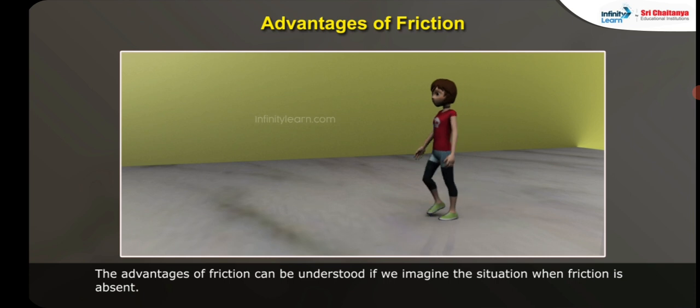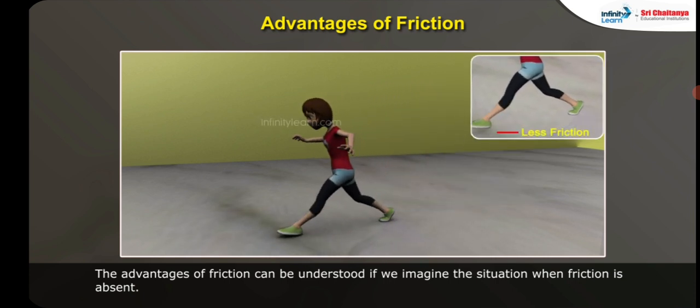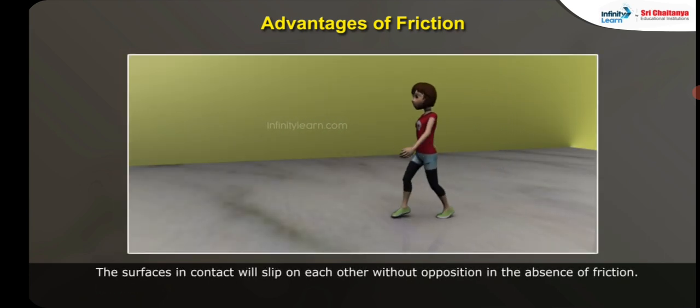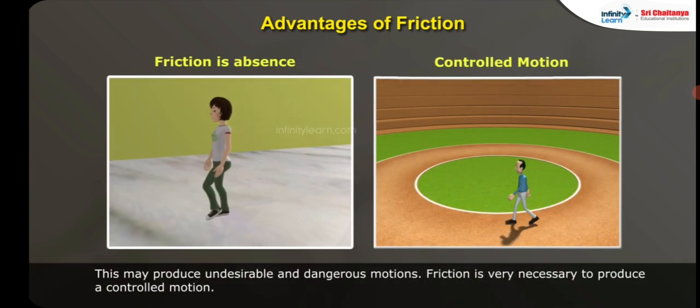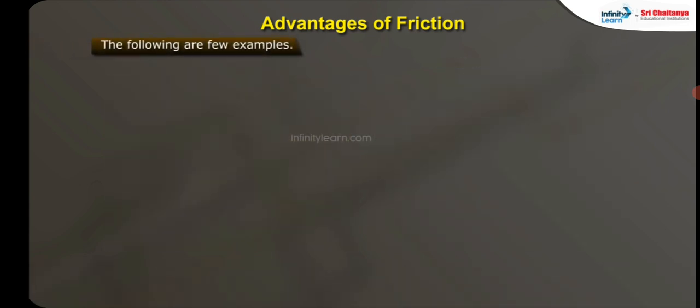Advantages of friction. The advantages of friction can be understood if we imagine the situation when friction is absent. The surfaces in contact will slip on each other without opposition in the absence of friction. This may produce undesirable and dangerous motions. Friction is very necessary to produce a controlled motion. The following are a few examples.